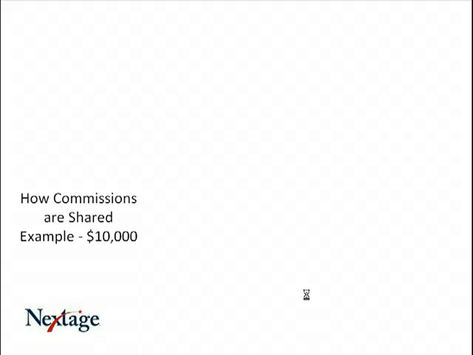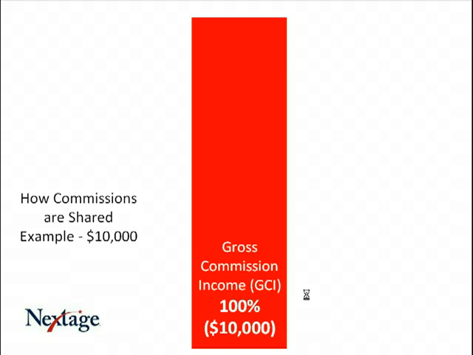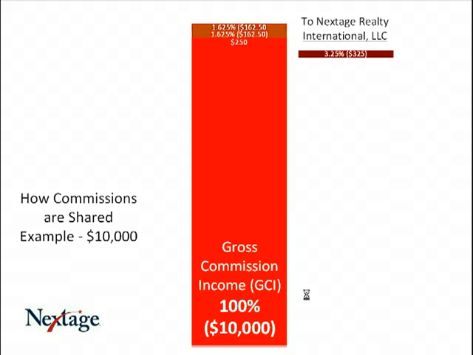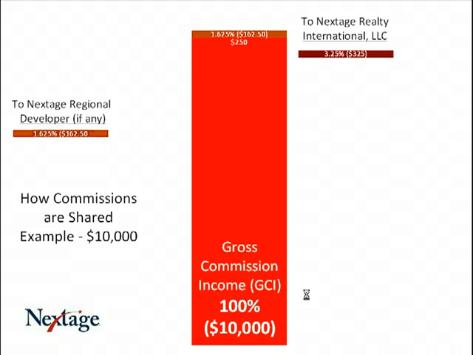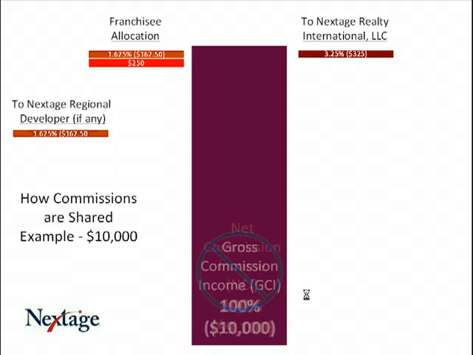Let's start all over again and go through another example showing you how it would work with a $10,000 commission. I use $10,000 not because that's the average, but because it's easy to figure, being a nice round number. Again, that GCI in this case would be $10,000. Now, from the top of that, we're going to take $650 plus $250. Of that $650, $325 would come to Nextage Realty International, $162.50 would go to the regional developer, $162.50 plus the $250 would go to the franchisee as the franchisee's allocation.